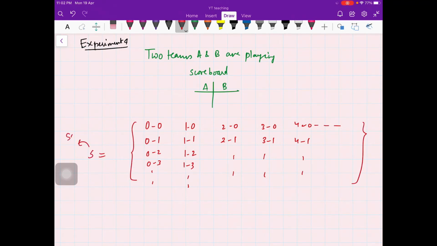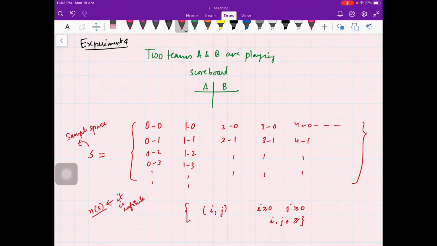So this is your sample space. Here the sample space is obviously infinite, so you can write it in a shorter way like this. My outcome is i comma j, where i is greater than or equal to 0, j is greater than or equal to 0, and i and j both are integers. So this is my sample space, and the number of elements in the sample space is infinite.